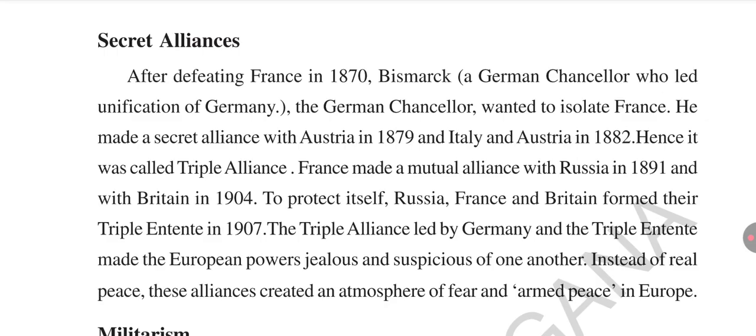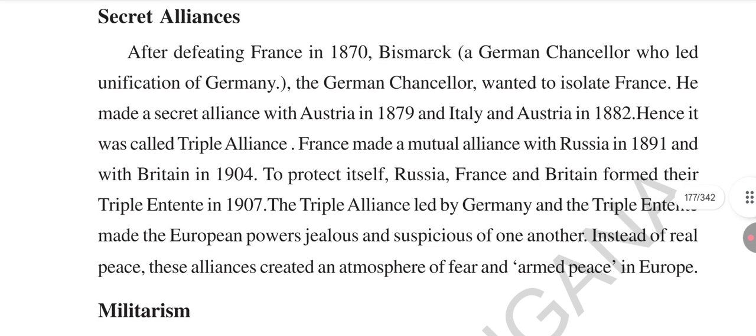Isolate means to leave alone. He wanted to isolate France. He made a secret alliance, a friendship alliance, with Austria in 1879 and with Italy and Austria in 1882. So the German chancellor made an agreement with Austria in 1879 and with Italy and Austria in 1882. Hence it is called the Triple Alliance. The Triple Alliance was made by Germany.